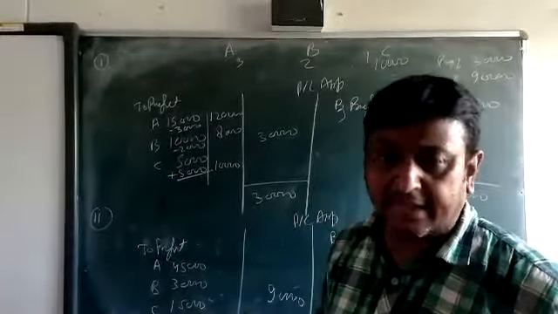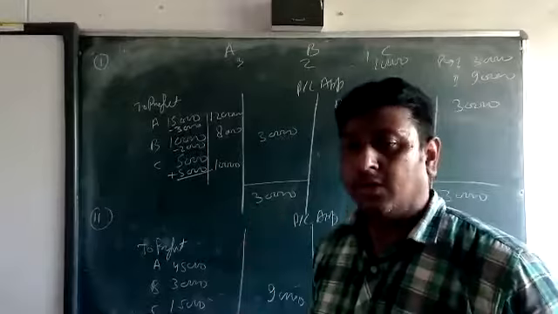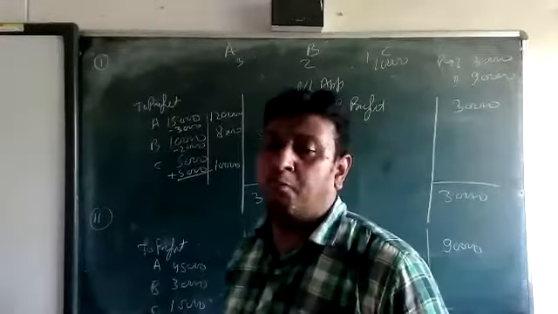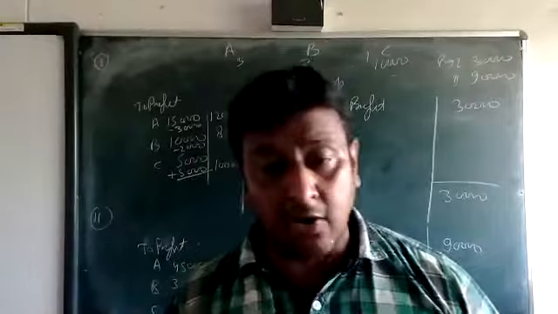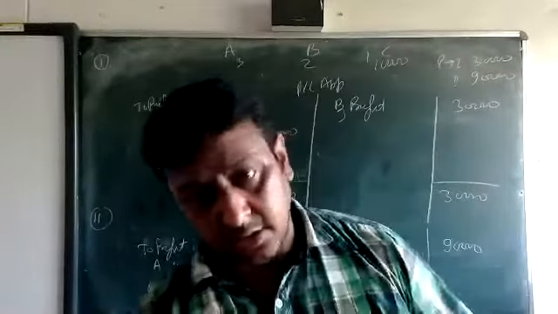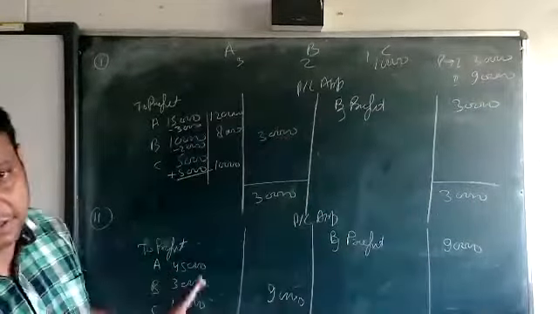Clear, beta? Yes. Everyone? Now I am going to solve some more questions. If the guarantee is there and the guarantee amount is 10,000, but he gets only 5,000, then the difference or deficient amount is given by the partners who gave the guarantee. Okay, beta? This is the way we are following. Clear?